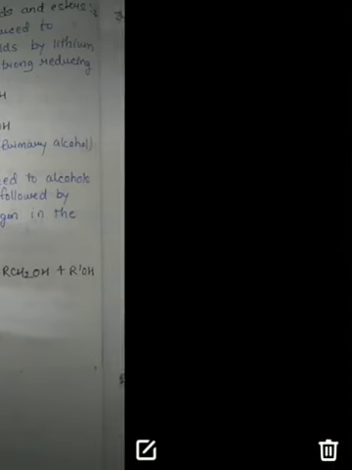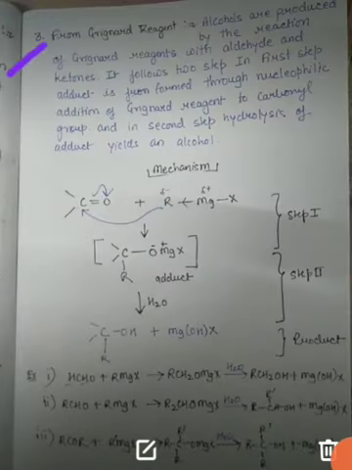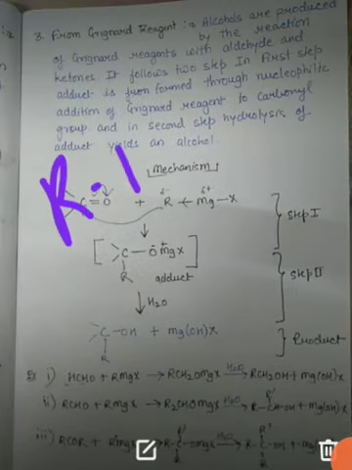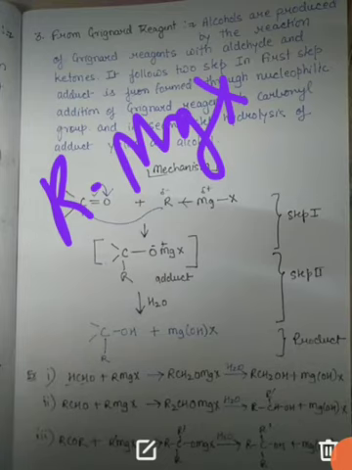Now students, we are going to discuss the preparation of alcohol from Grignard reagent. Earlier also I have told you about Grignard reagent. It is basically RMgX. So we are going to react it with any carbonyl compound, that may be aldehyde, ketone, or carboxylic acid.